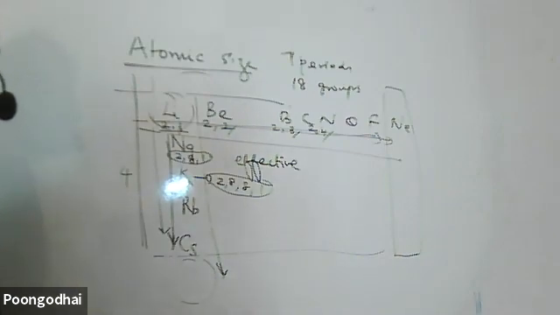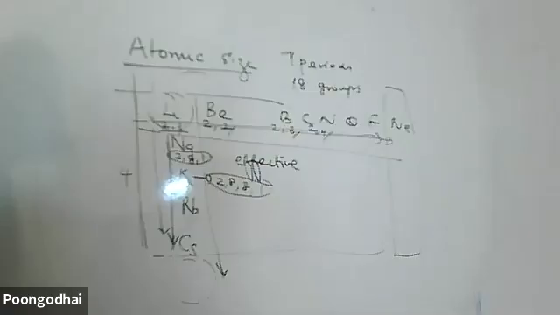Ovia, what happens when I move down the group? What happens to the atomic size when I move down the group of the elements? Ovia, I'm asking you only. Valency changes.